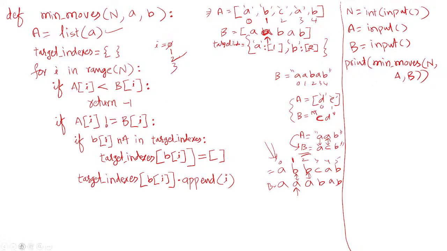Now it checks A of 3 less than B of 3. A of 3, A less than A, no. Then again it checks A not equals to A. No, this is not executed. Then I value becomes 4 here. It checks the same, B less than B, no. B not equals to B, no. That's it, so this loop ends here. Okay, so the characters which need to be replaced we identified here.